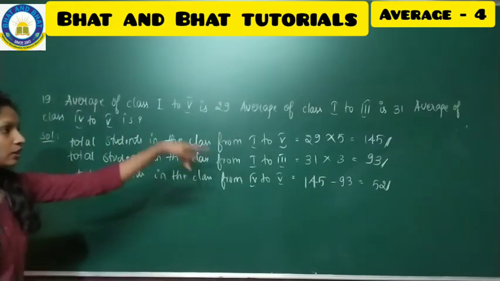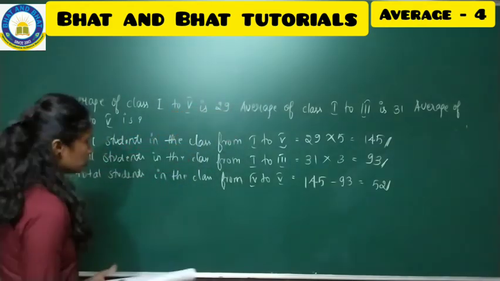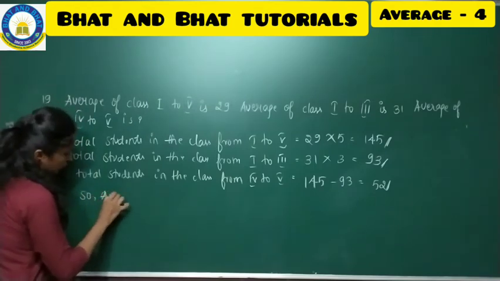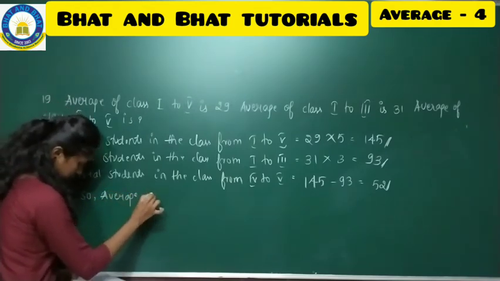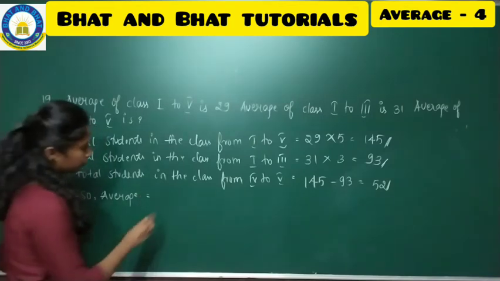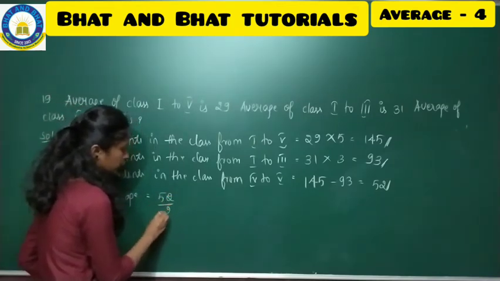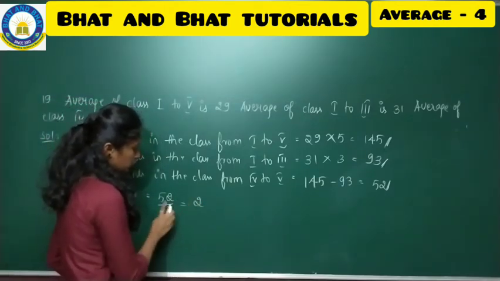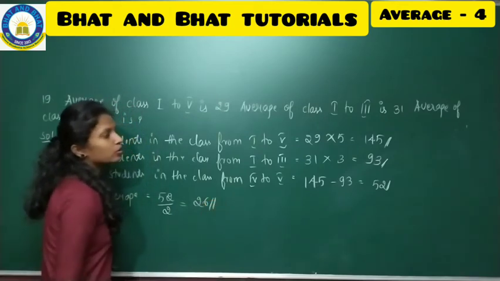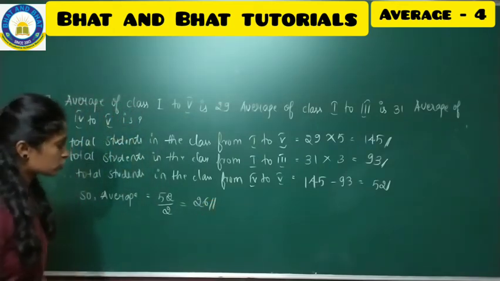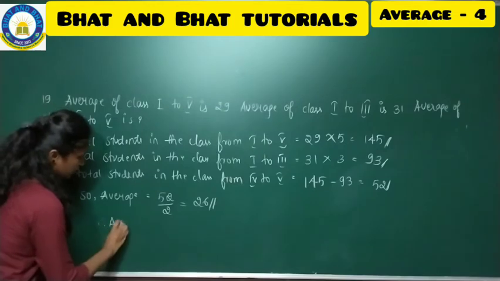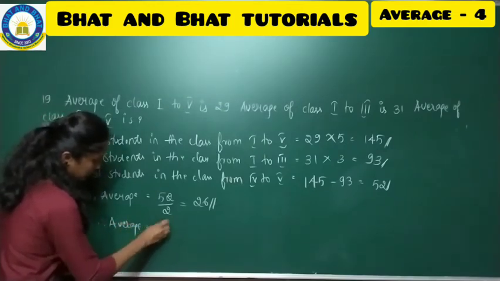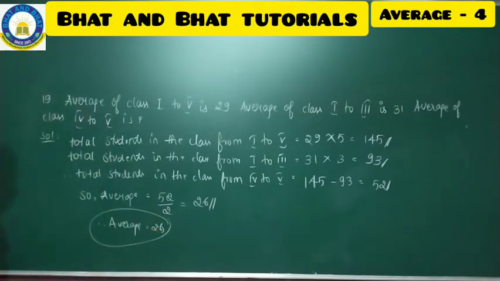But what are they asking? They are asking the average, right? So we have found out the total students. So let us find out the average. Average is equal to 52 by 2. Why am I taking 2? For 4th and 5th, there are 2 grades, right? 2 2s are 4, 2 6s are 12. So what is the average now? Therefore average is equal to 26. Take down this now.